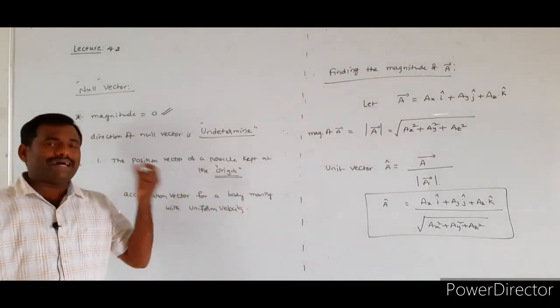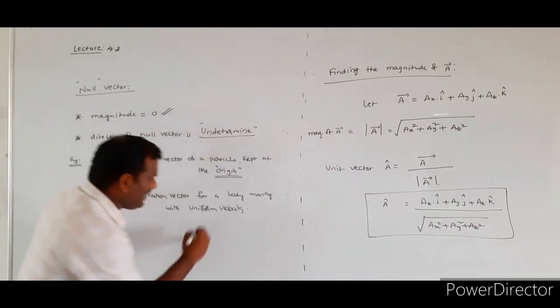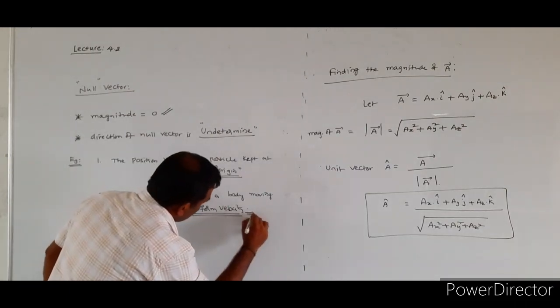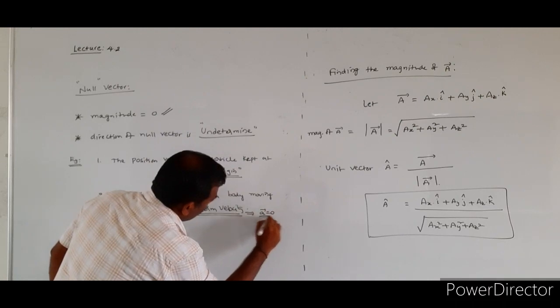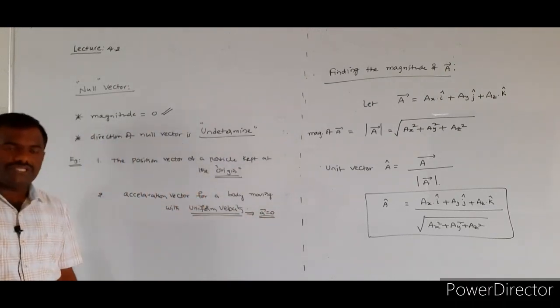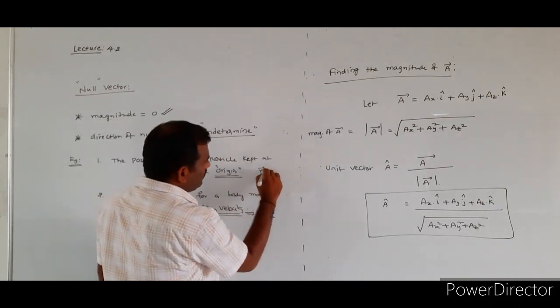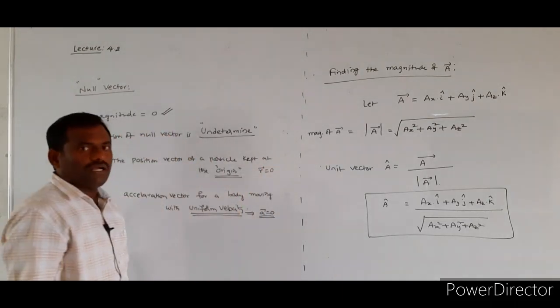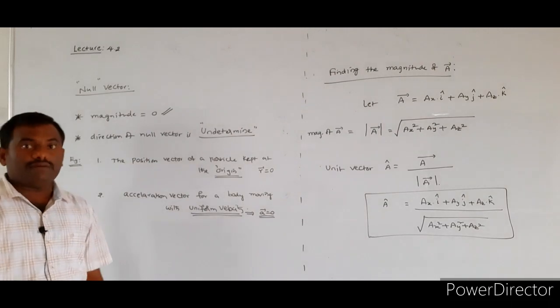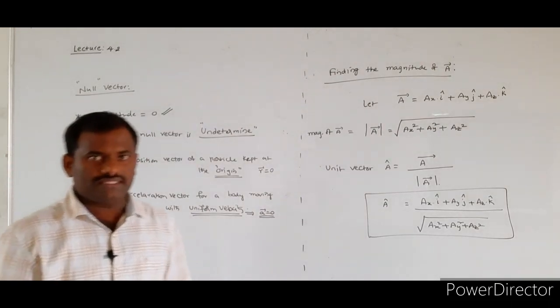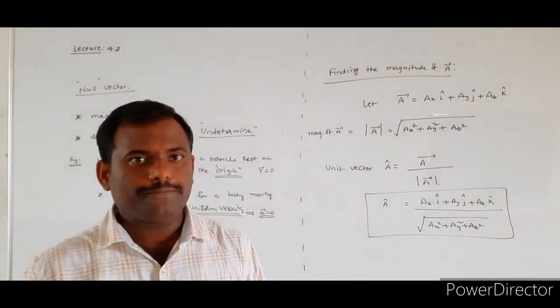If a particle is moving with uniform velocity, acceleration is equal to 0. If a particle is at the origin, the position vector is 0. So these are the examples of the null vector.